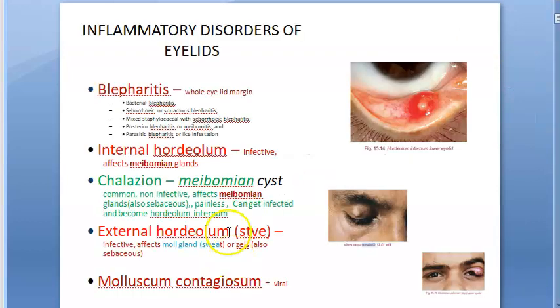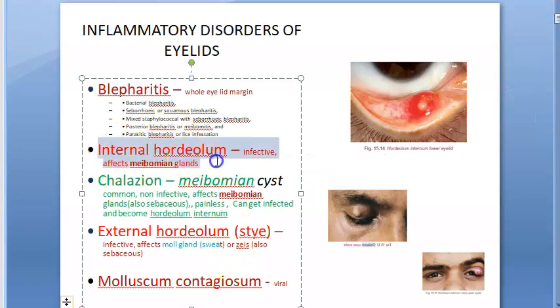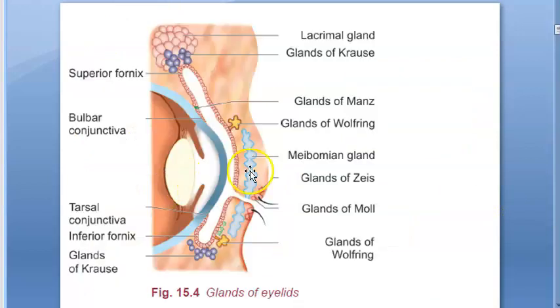In disorders of eyelids, there are many. We have looked at internal hordeolum in this video. It is an infective condition that affects meibomian glands. There are two types, primary and secondary. Primary means the bacteria directly infected the gland. Secondary means a chalazion was there and then it got infected and became an internal hordeolum. Here what is affected is the meibomian gland. Okay, that's all for now.